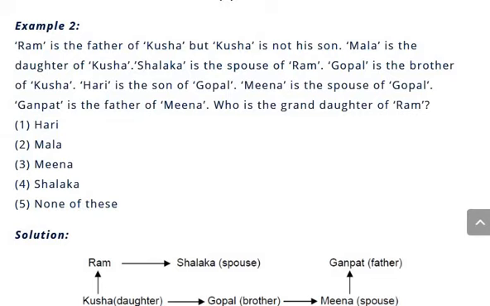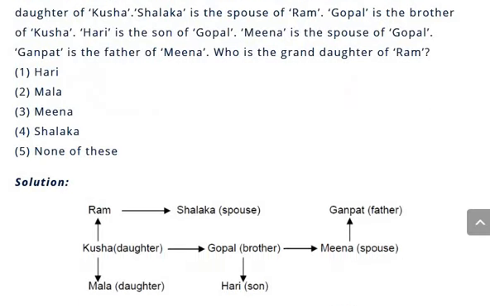So for this you need to draw a simple diagram. Look at that. So you need to prepare a simple relationship diagram like this, which clearly depicts the relationships which are mentioned in the question. So Hari is the son of Gopal. Meena is the spouse of Gopal.